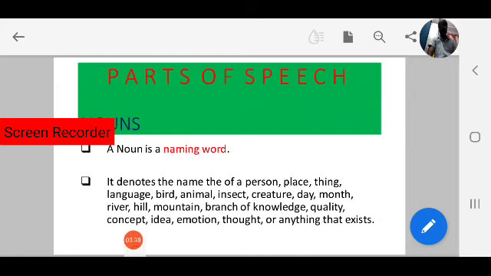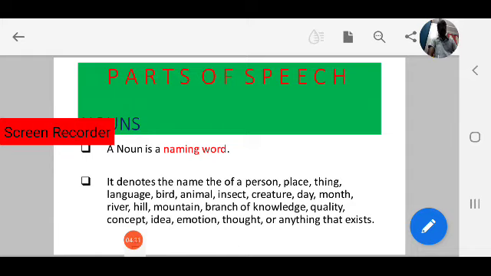What is a noun? A noun is a naming word. It denotes the names of a person, place, thing, language, bird, animal, insect, creature, day, month, river, hill, mountain, branch of knowledge, quality, concept, idea, emotion, thought, or anything that exists.